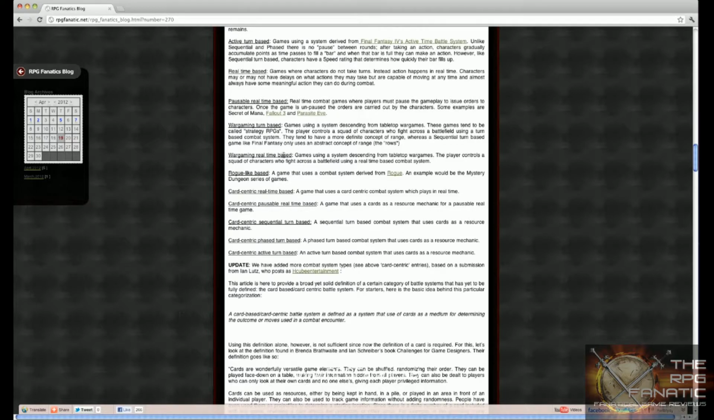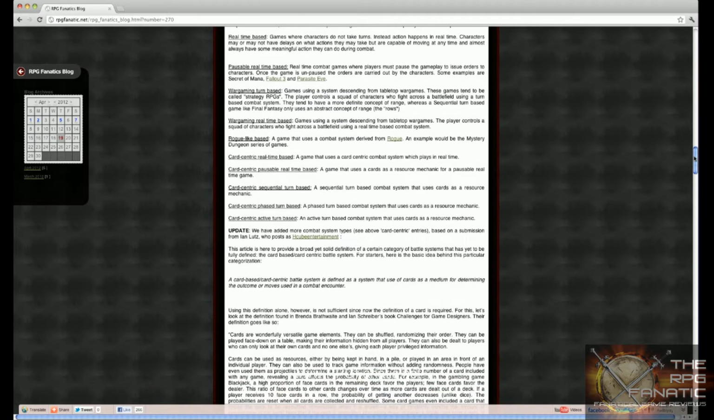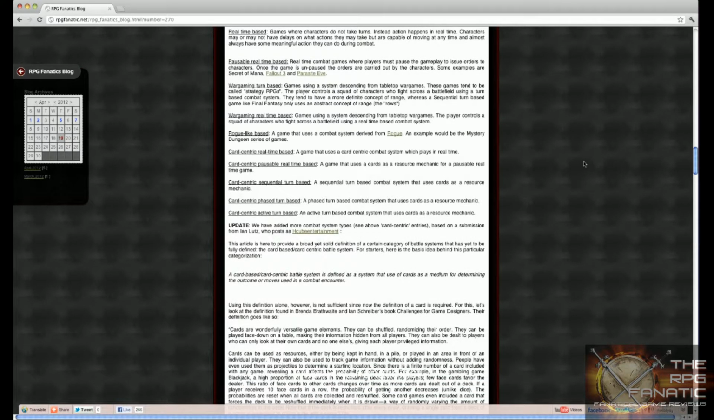Wargaming real-time based is the next wargaming type system. This is a game using a system descending from tabletop war games, but the player controls a squad of characters who fight across a battlefield using a real-time based combat system. There's a couple games that are like this. It's basically your typical strategy game with RPG mechanics, so it's all real-time based.